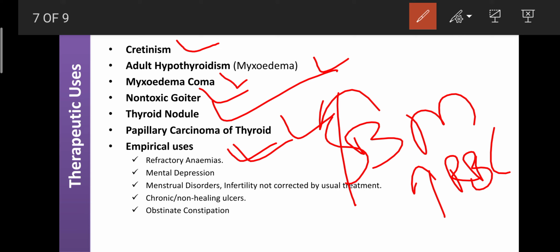So here the empirical uses of T3 and T4 are that they are helpful for the treatment of anemias and also for the treatment of mental depression, because T3 and T4 are involved in the development of the brain. As the brain is more developed, it is more refreshed and more active, so automatically the depression can be alleviated. As well as, T3 and T4 are helpful to curb menstrual disorder, because they also stimulate ovulation, but they cannot correct infertility.